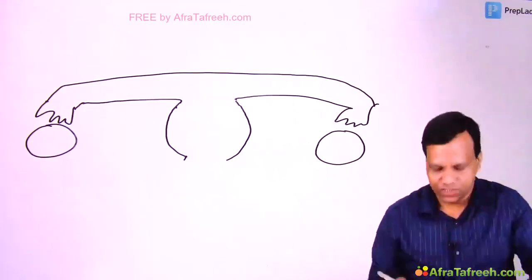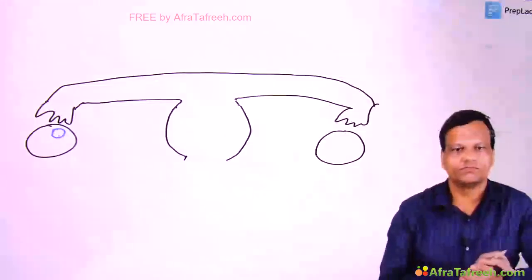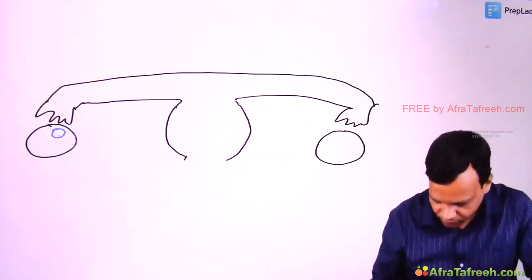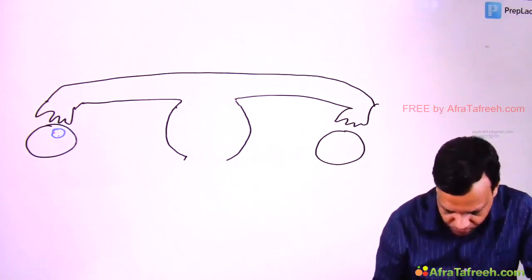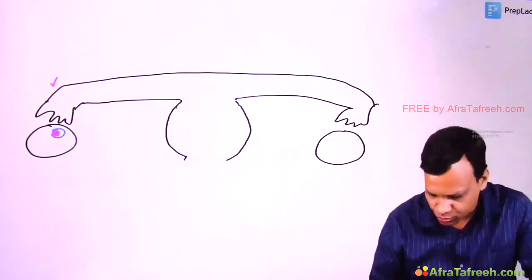Now if you see, this is the ovary which contains ovum. Ovarian follicle is present in which ovum is present. So this is the ovarian follicle, this is the ovum. These are the fallopian tubes. This is the uterus.